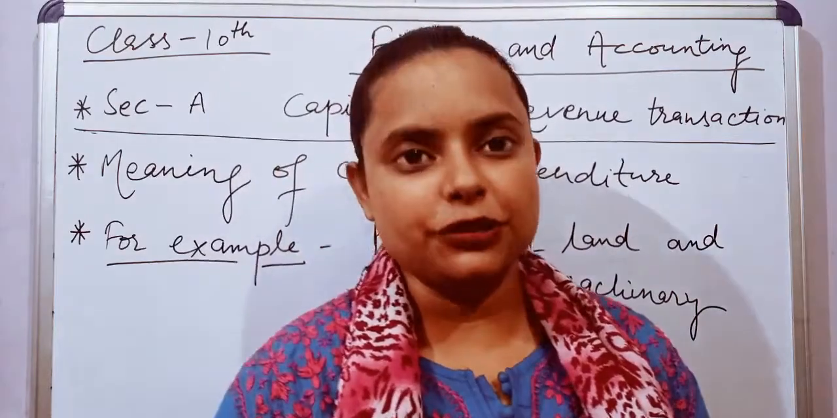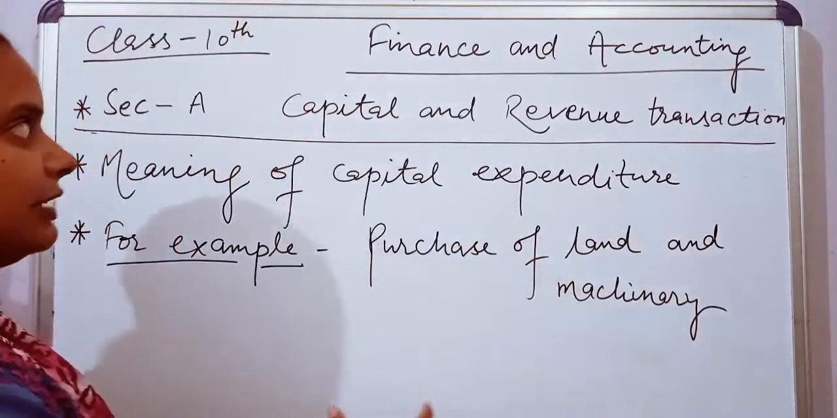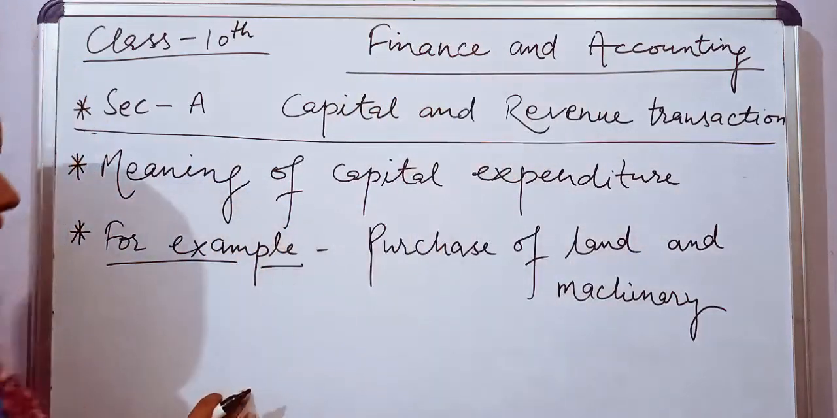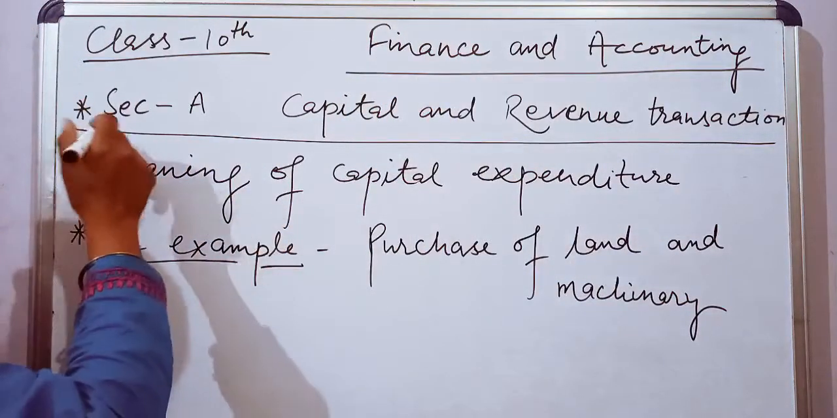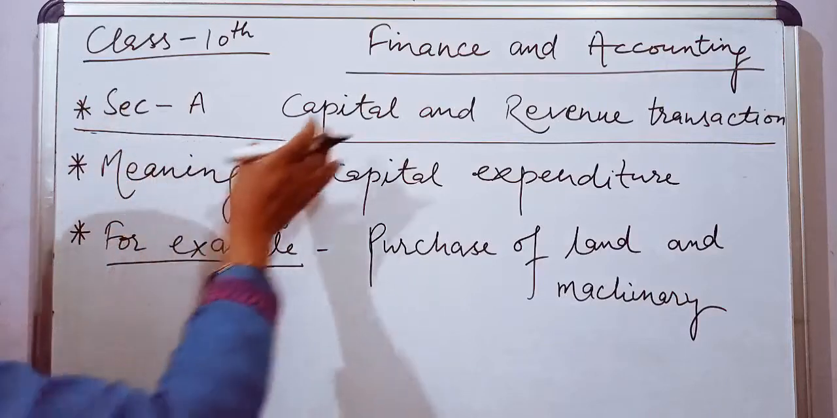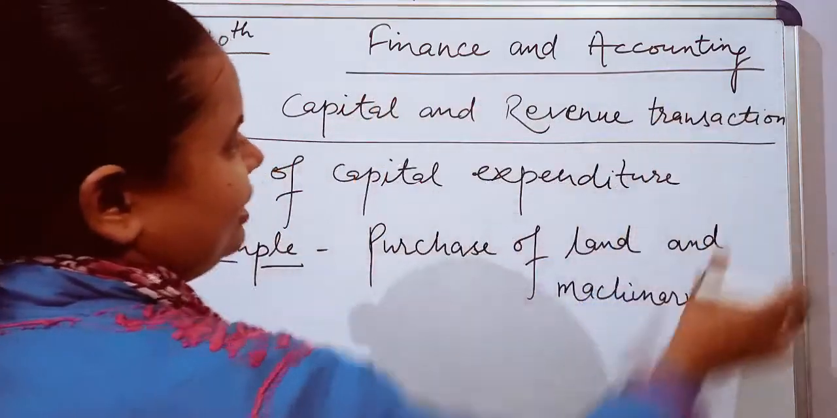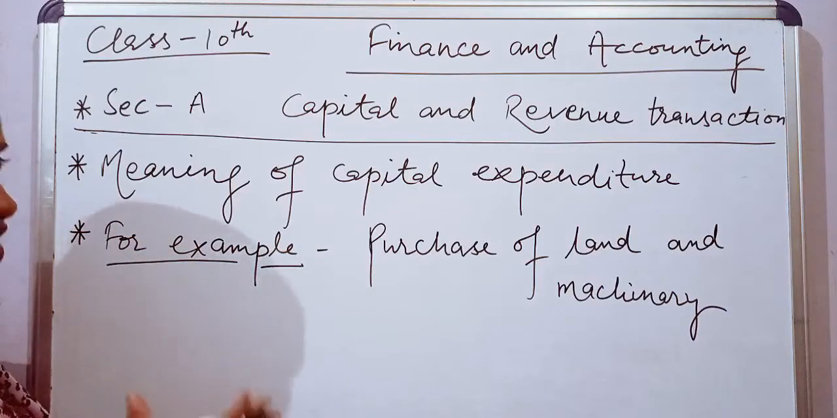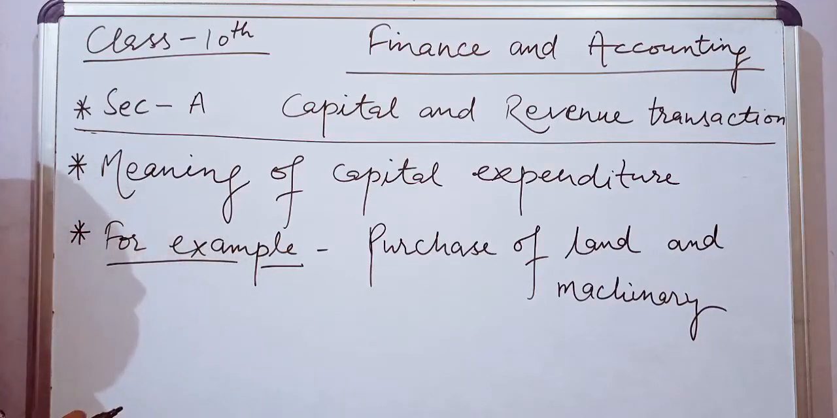Class 10. Today I am going to teach you Finance and Accounting, Commercial Studies. The chapter is Finance and Accounting. In that we are going to study Section A, the first part, that is Capital and Revenue Transactions. We are going to study today what capital and revenue transactions mean.